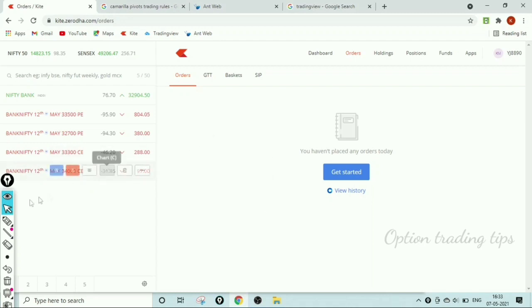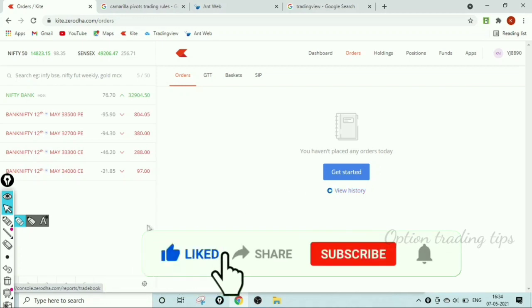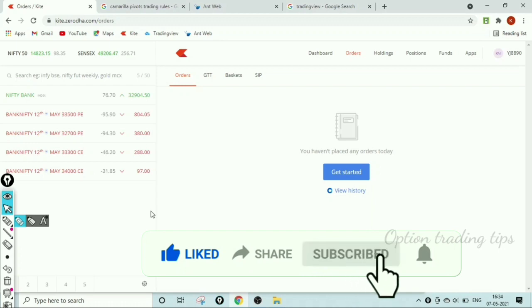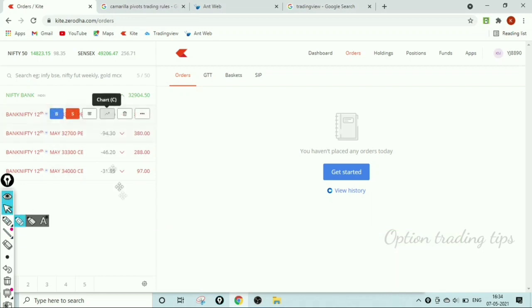And the second reason is that each and every chart is slightly different from the other options. For example, in my watch list, there are 4 options, 2 are put options and 2 are call options. Now we check what is the slight difference in the charting of call option and put option. Okay. Now we open the 33,500 put option chart in the 5 minutes time frame for analyzing purpose.